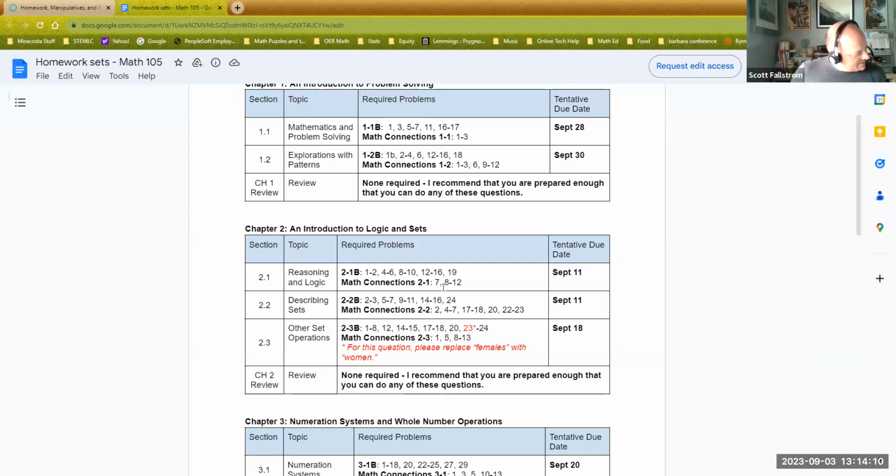As I looked over some of them, I thought some of them we've kind of already covered in class. Like question number 1 in Math Connection says, explain why commands and questions are not statements. Remember, a statement is a sentence that is either true or false, but not both. So if someone says, where is the bus stop? As a question, if you can imagine, would you ever say true to that?